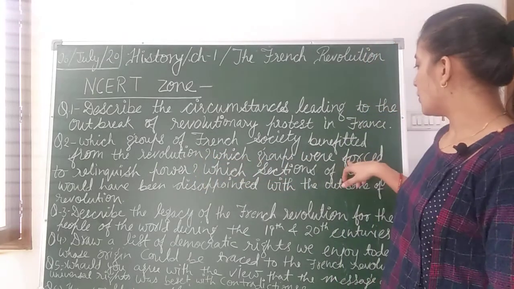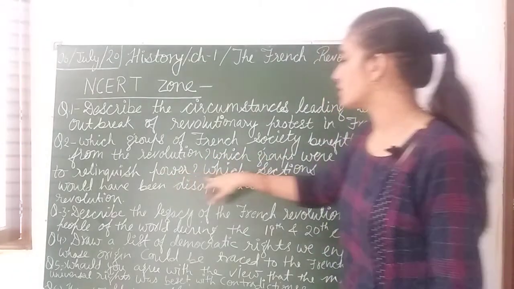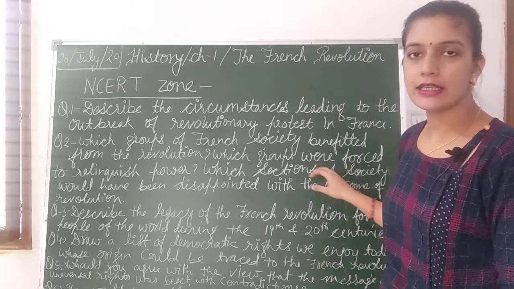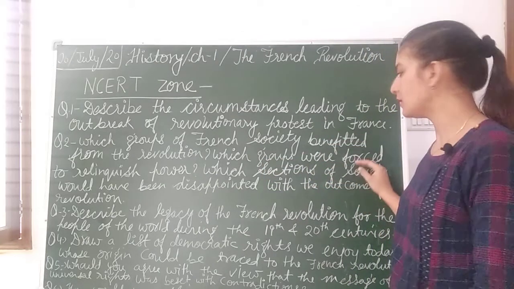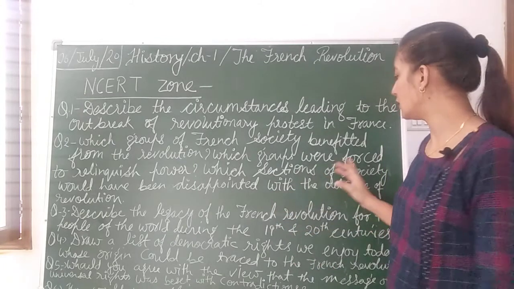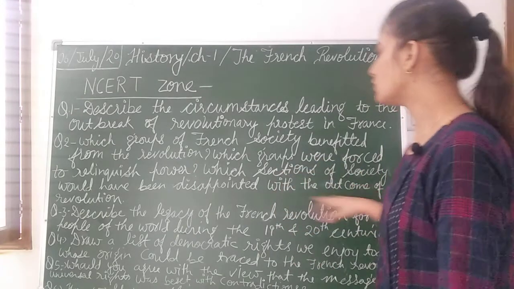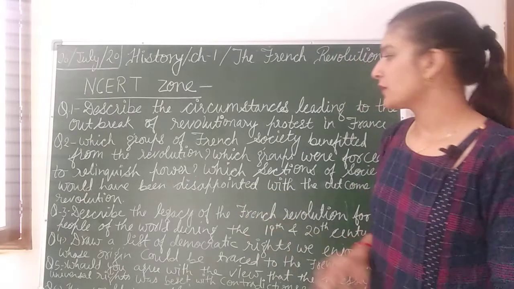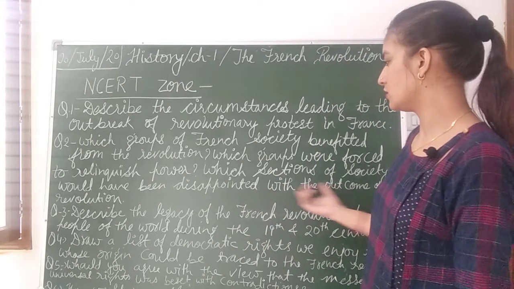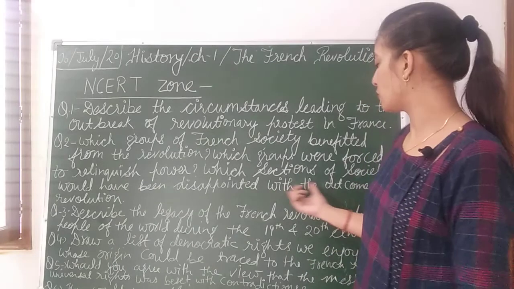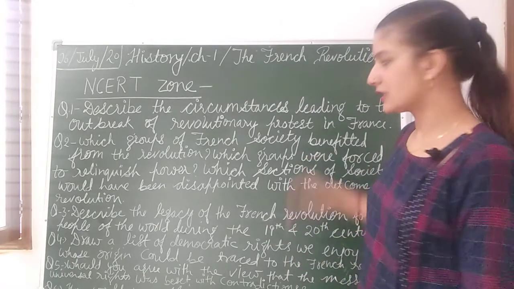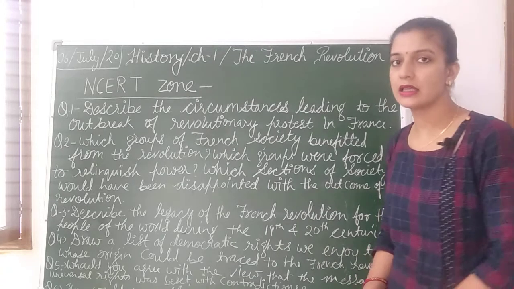Which group was forced to relinquish the power? In this way, the first state and second state will come, the clergy and nobility people, because they were forced to give up their privileges, their birth privileges. So they were the forced ones. And which section of the society had been disappointed? That was the women, the most disappointed people, along with the first and second state, because these were not getting the rights.